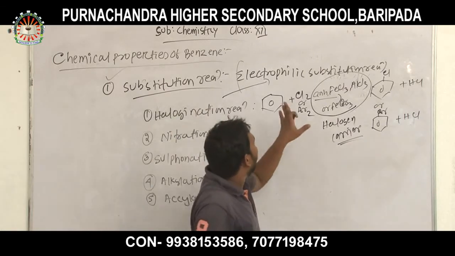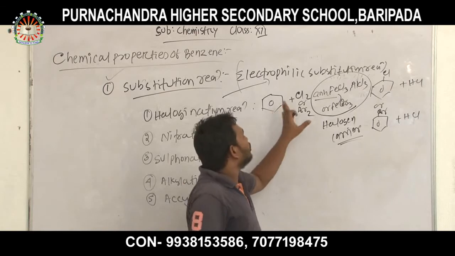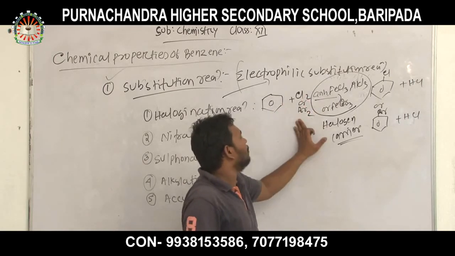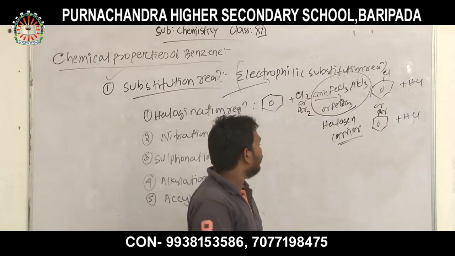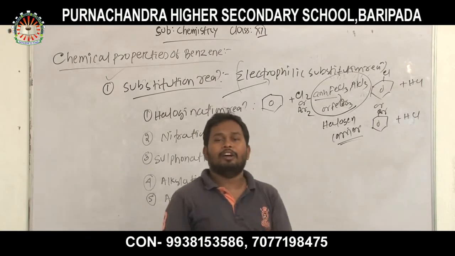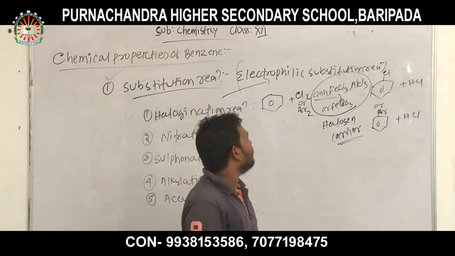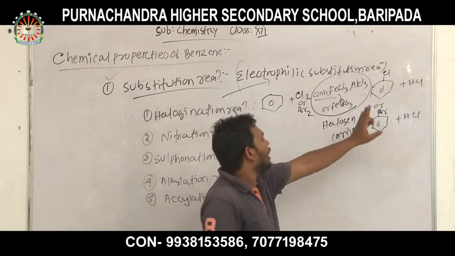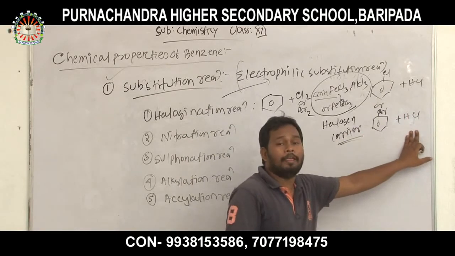Again I repeat: when benzene reacts with a halogen like chlorine or bromine in presence of a halogen carrier like anhydrous FeCl3, anhydrous AlCl3 and anhydrous FeBr3, then chlorobenzene or bromobenzene is formed.